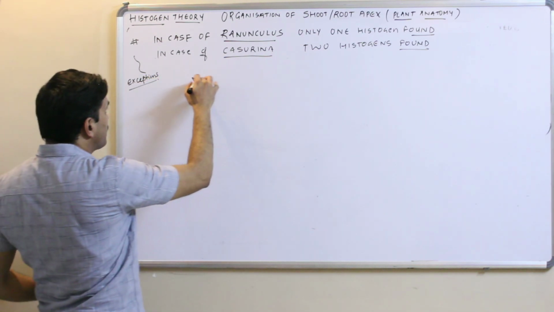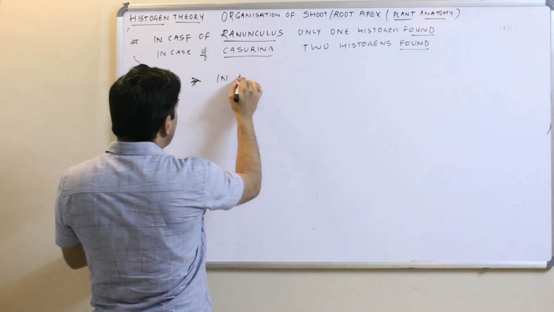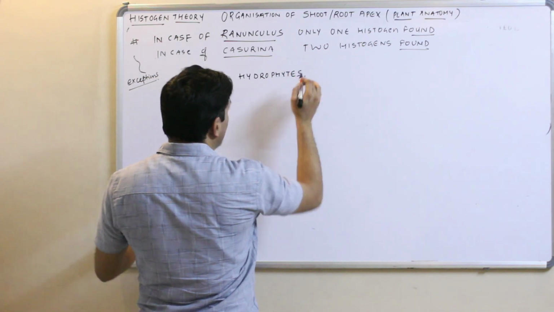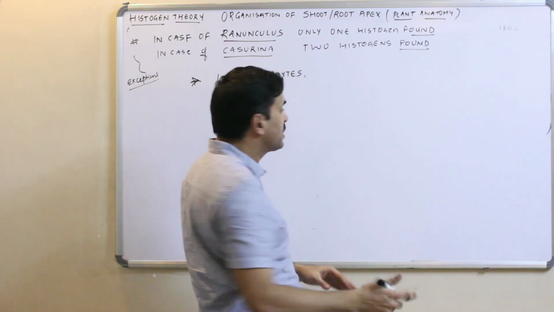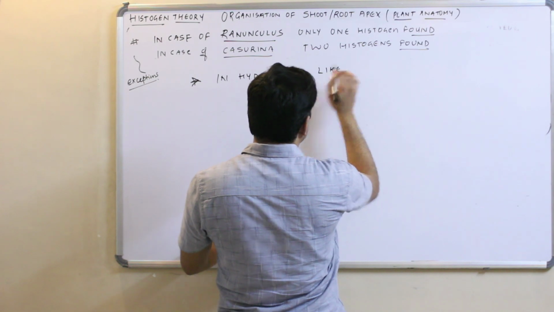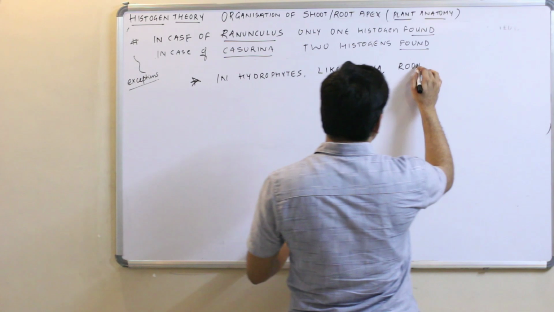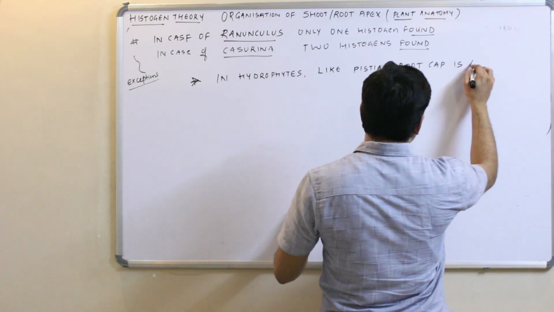Also, you have to remember one thing, that in hydrophytes, means plants which are found in the water body, like pistia, root cap is absent.